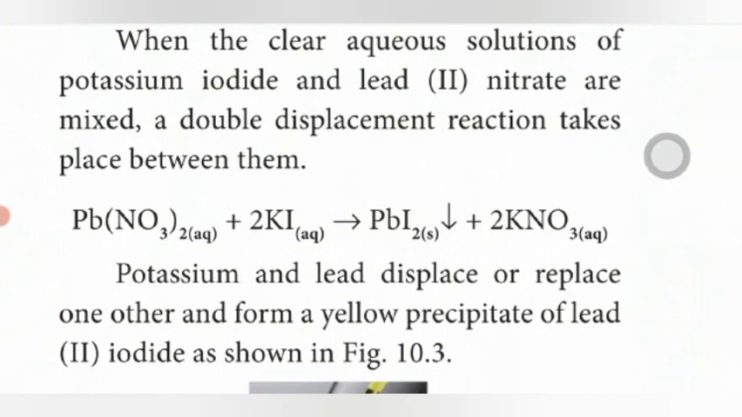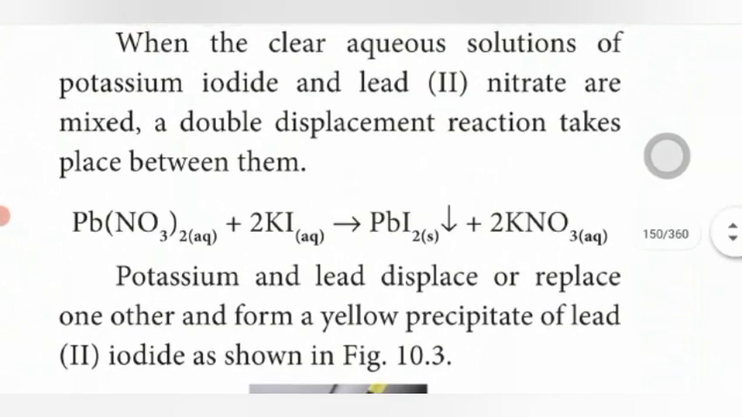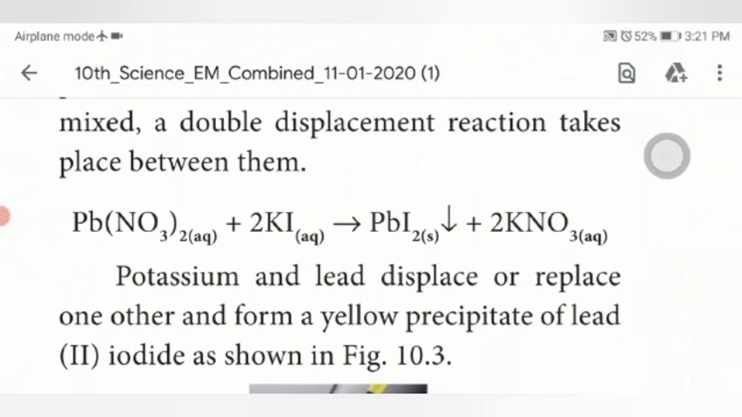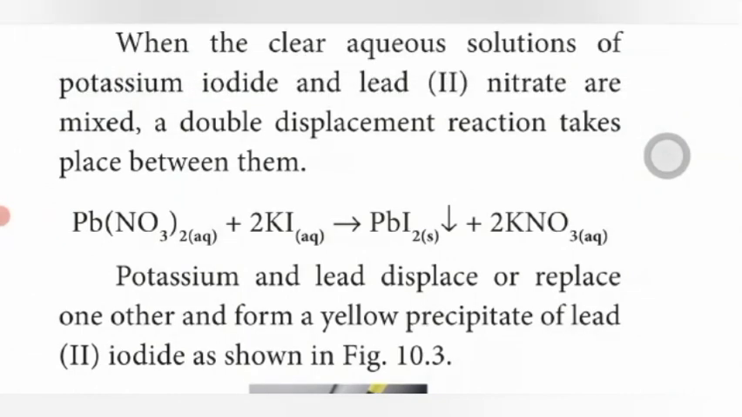One of the products is a precipitate. In this reaction, precipitation occurs. What is the precipitate? Lead iodide, formula PbI2. The nitrate combines with potassium, and lead combines with iodine. Both ions are exchanged. What are the ions? NO3 ions and iodide ions are exchanged. So two ions are exchanged, which means this reaction is called a double displacement reaction.